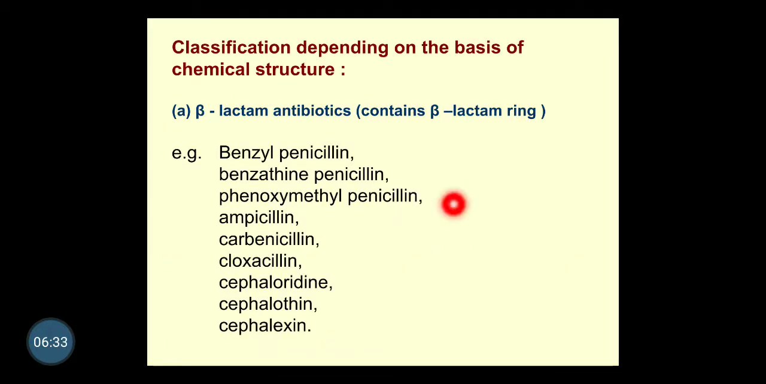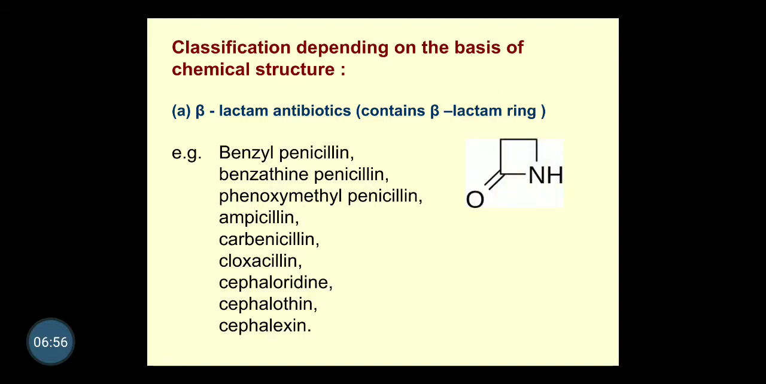Now this is the most important third criteria on the basis of which antibiotics are classified, that is on the basis of its chemical structure, or one can say that this is a chemical classification of antibiotics. So in that, the first major class is beta lactam antibiotics. On which basis are we calling them beta lactam? Because they contain the beta lactam ring.